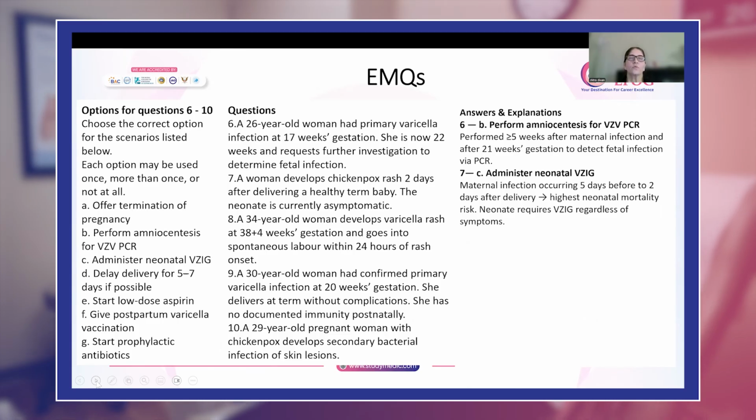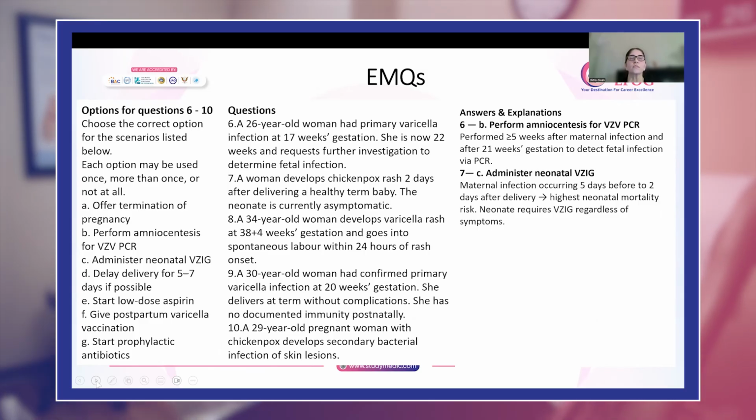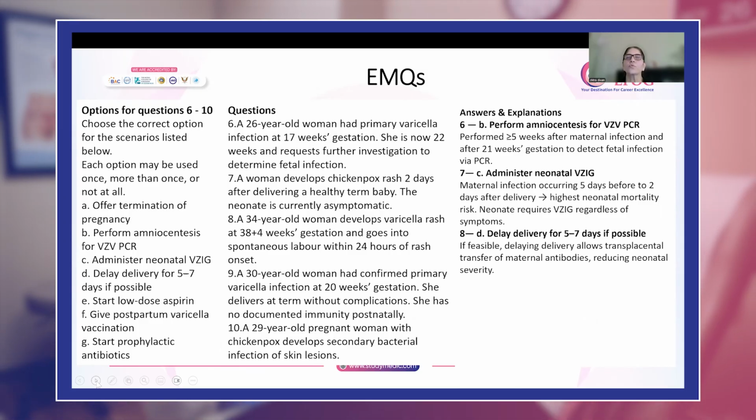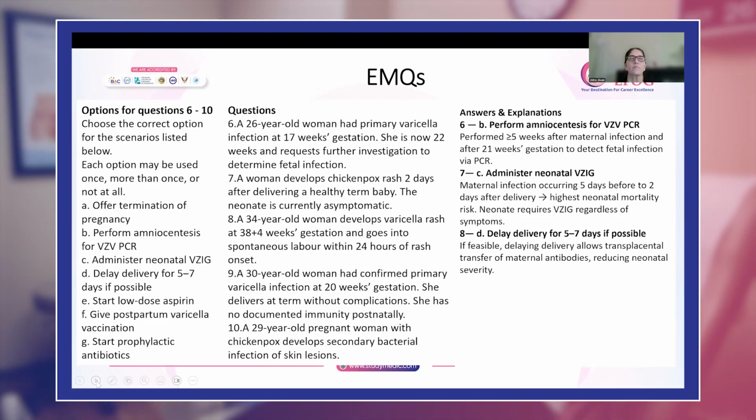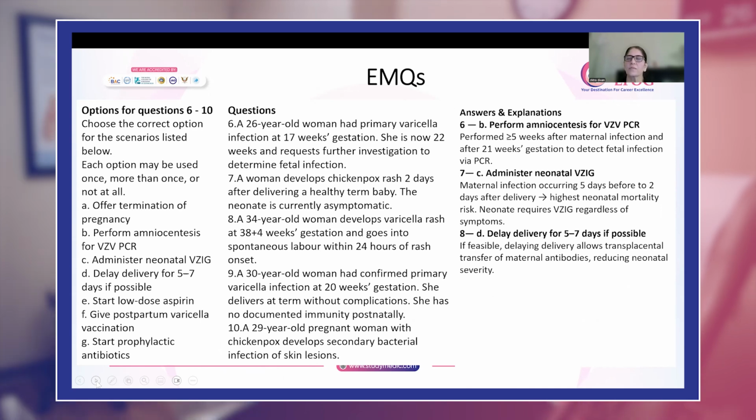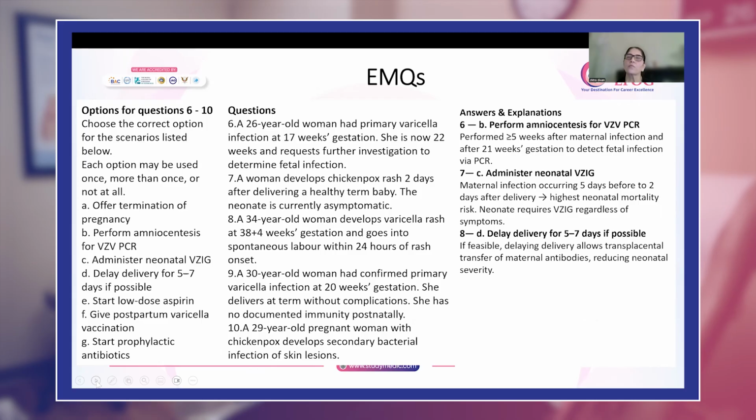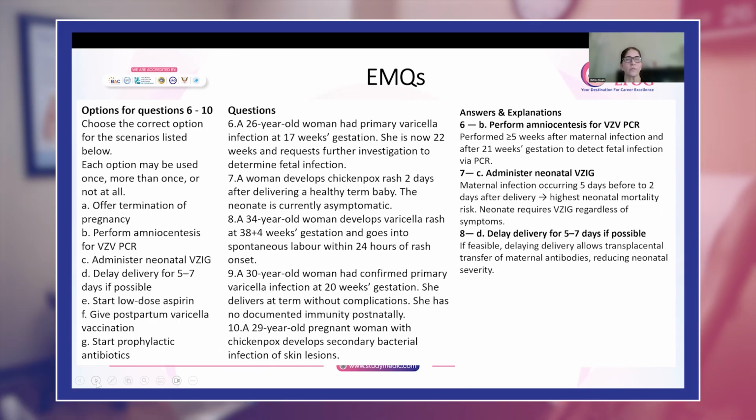Then you have this 34-year-old woman. She develops varicella rash at 38 plus 4 weeks of gestation and goes into spontaneous labor within 24 hours of rash onset. Again, very high risk baby. So you can delay delivery for 5 to 7 days if possible. You could give tocolytics, but the reason they have said to delay delivery is that it will allow transplacental transfer of maternal antibodies and reduce neonatal severity.